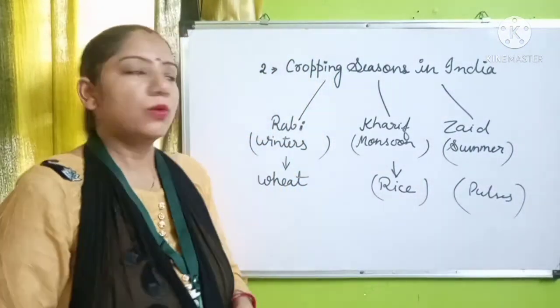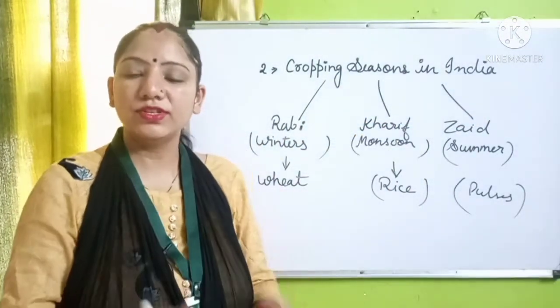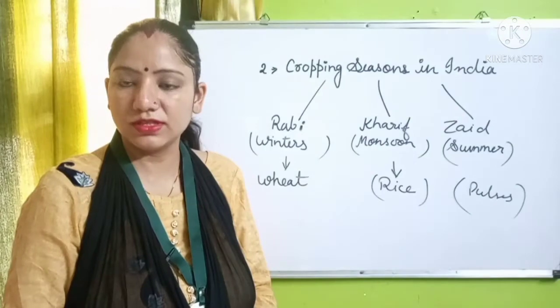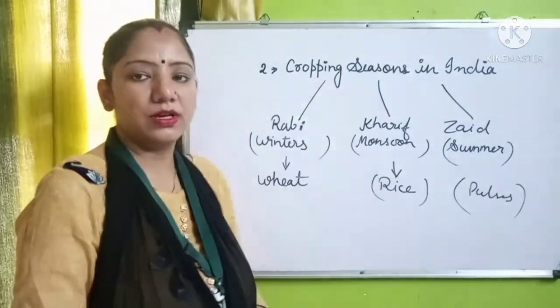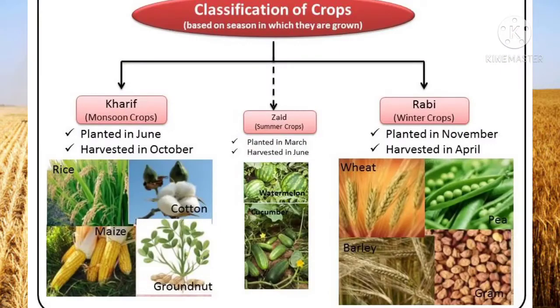Now we will see the cropping seasons in our country followed by the farmers, and the months when the crops are sown and harvested. So students, the intensity of cropping means the number of crops raised on a field during an agricultural year. It indicates the efficiency of land use. There are 3 cropping seasons of India which affect the intensity of cropping. These seasons are Kharif, Rabi and Zaid.